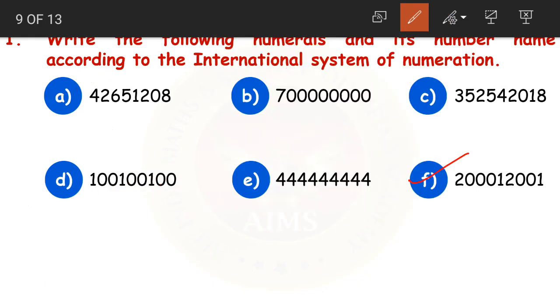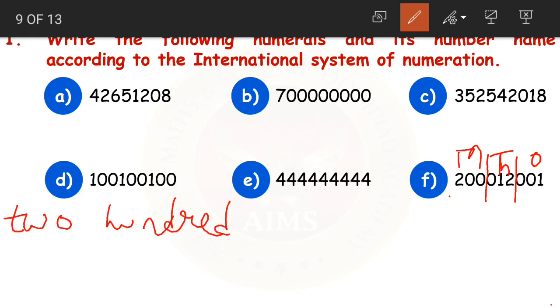Then the last one, question number F. First mark the periods 1, 2, 3, comma, 1, 2, 3, comma. Millions period, thousands period, and then I'll mark it neatly. Okay, ones period, thousands period and the millions period. First, in the millions period we have 200. So we'll write 200. It is in millions period. So 200 millions.